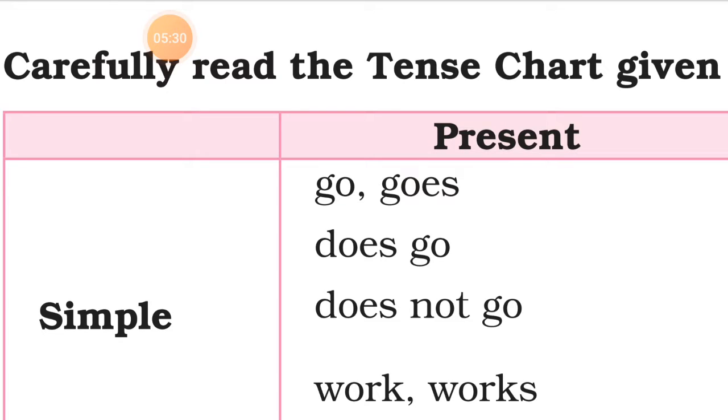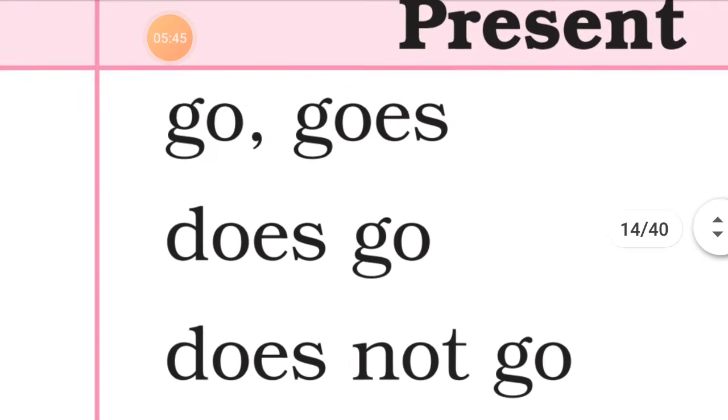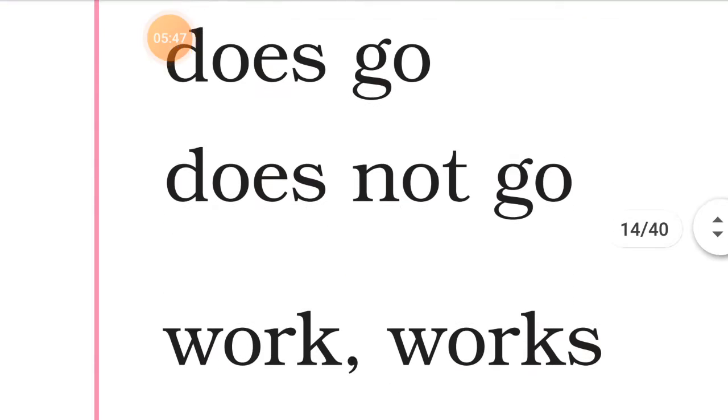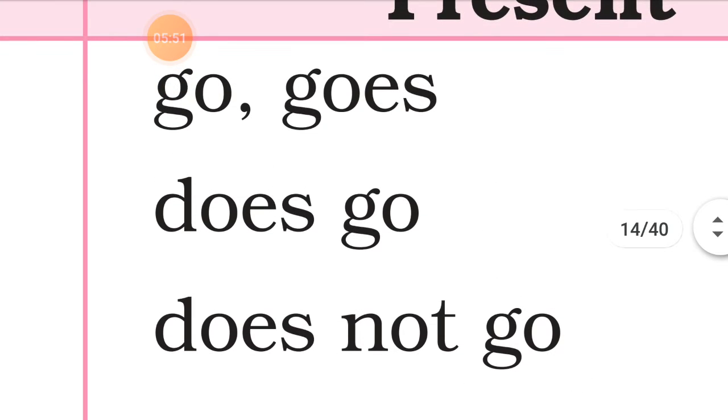We know that the subjects are singular subjects as well as plural subjects. So when we have singular subjects, like we have he, she, it, we use the verb which has es or the s, because this is the singular verb.